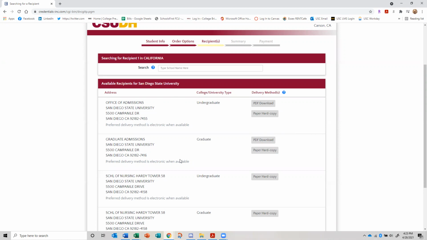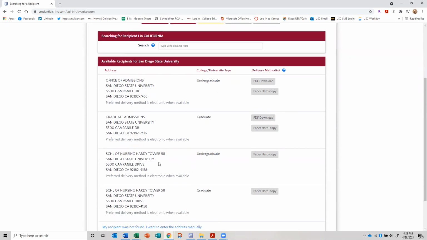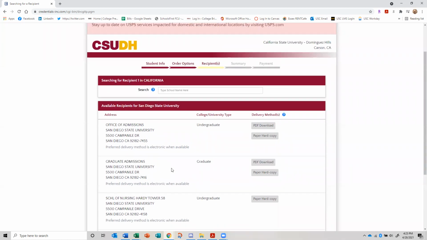That's going to go to the wrong office. You don't want to send it over to nursing. Unless you happen to be going to nursing school at San Diego State, then congratulations to you, because that's a pretty hard program to get into. But we're going to go Office of Admissions, undergraduate. And again, do you want PDF or hard copy? Do PDF. They're going to get it much, much faster.